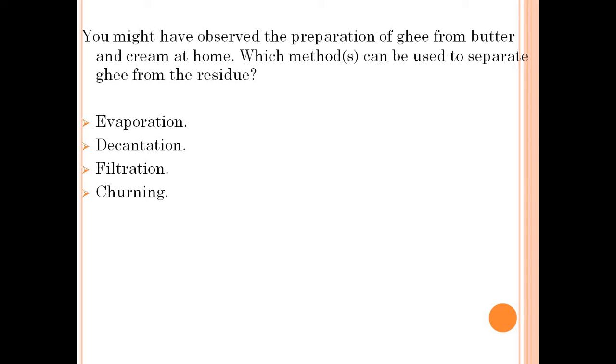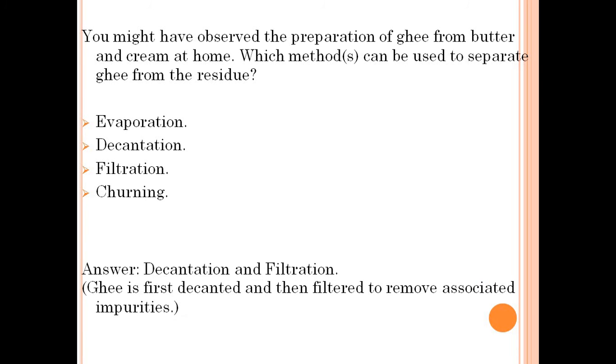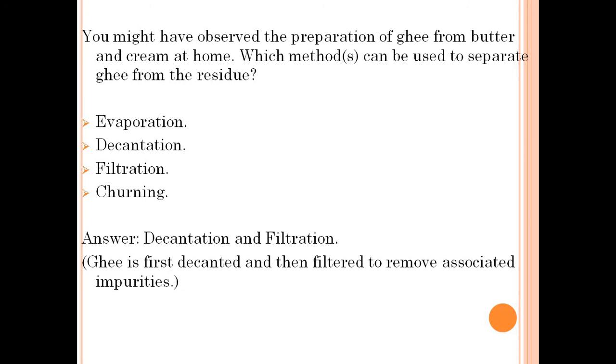You might have observed the preparation of ghee from butter and cream at home. Which methods can be used to separate ghee from the residue? Evaporation, decantation, filtration, churning. Answer is decantation and filtration. Ghee is first decanted and then filtered to remove associated impurities.